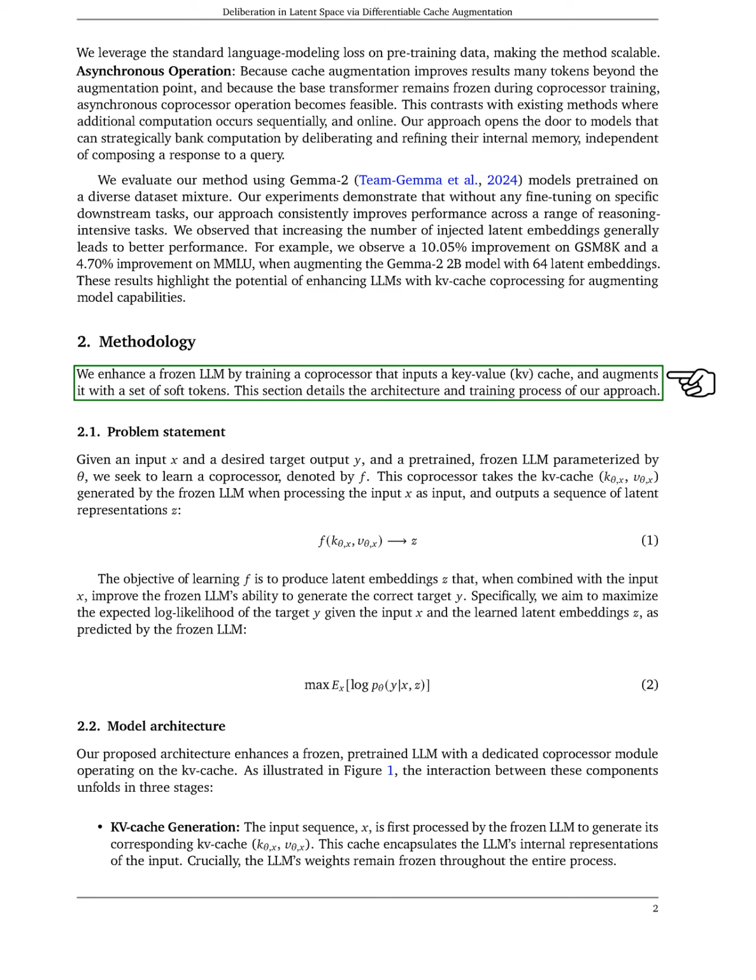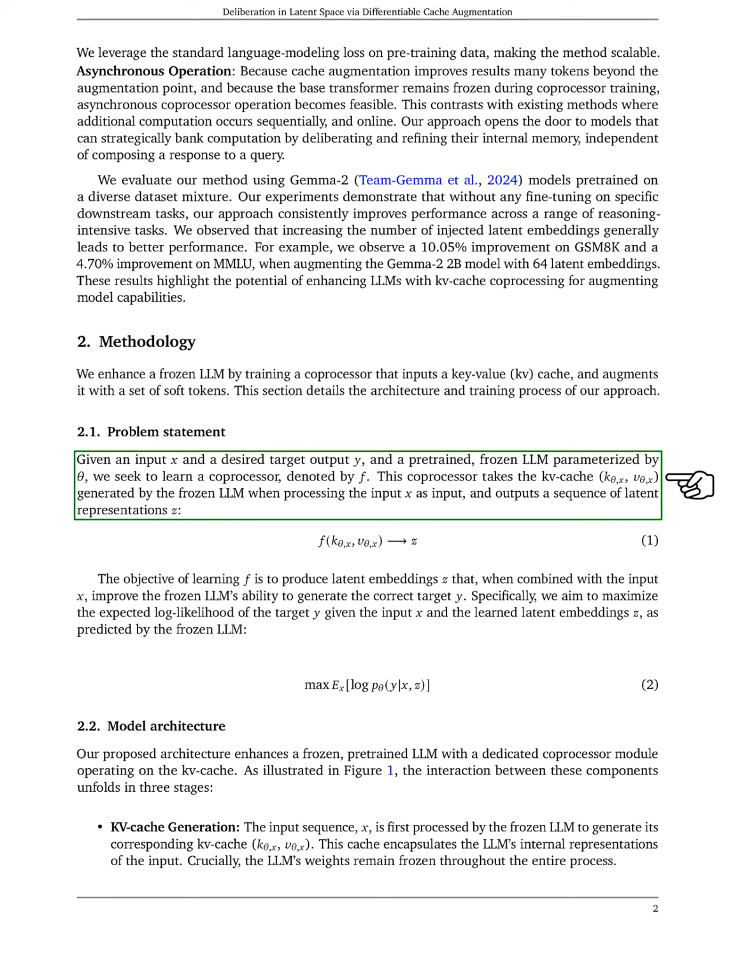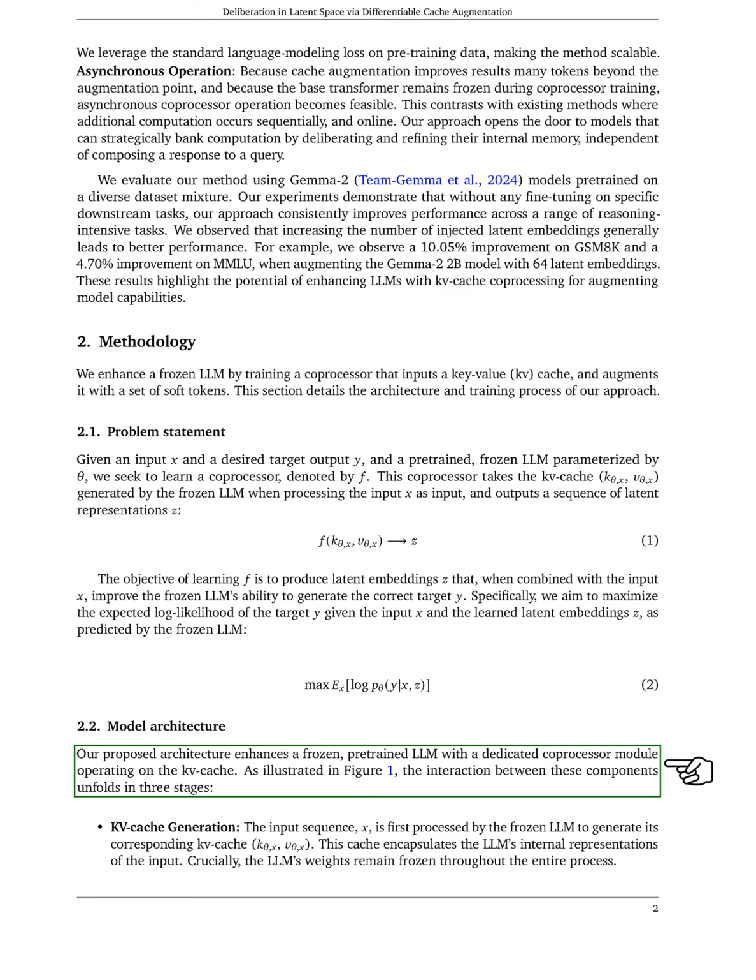In our methodology, we enhance a frozen LLM by training a coprocessor that inputs a key value cache and adds soft tokens. We outline the architecture and training process of our approach. Our problem statement involves learning a coprocessor that takes the KV cache generated by the frozen LLM when processing an input and outputs a sequence of latent representations. The goal is to create latent embeddings that, when combined with the input, improve the LLM's ability to generate the correct output. Our model architecture enhances a frozen, pre-trained LLM with a coprocessor module that operates on the KV cache.